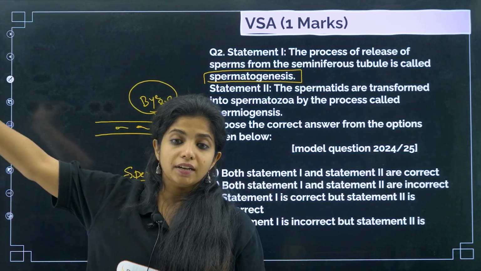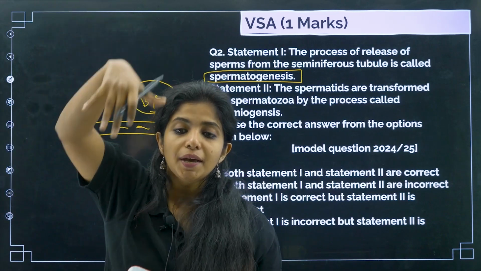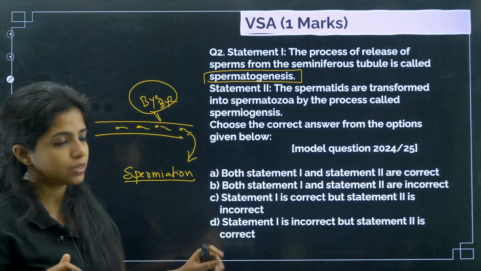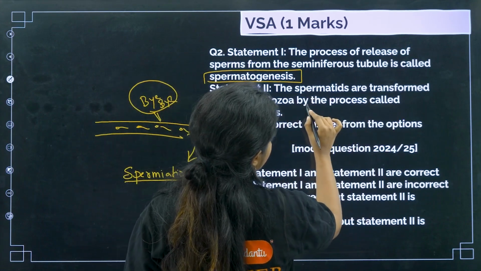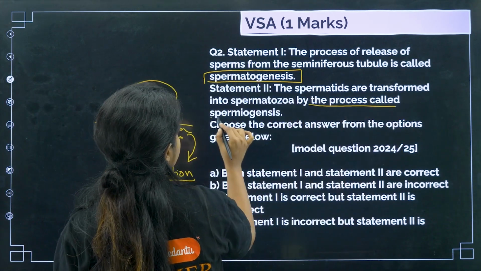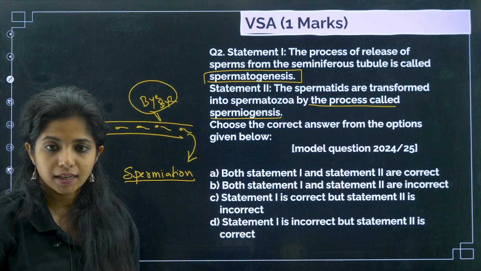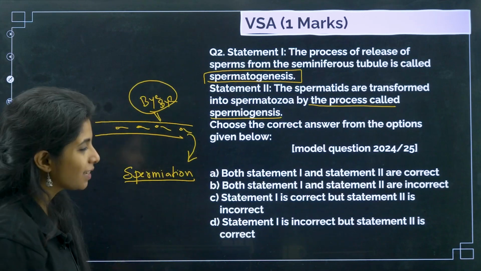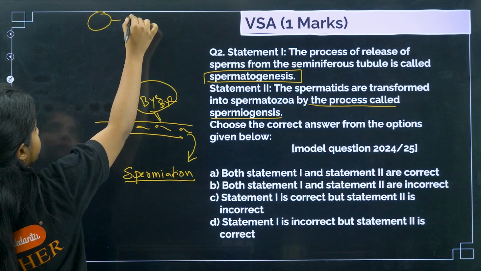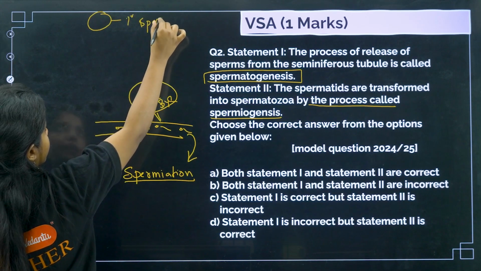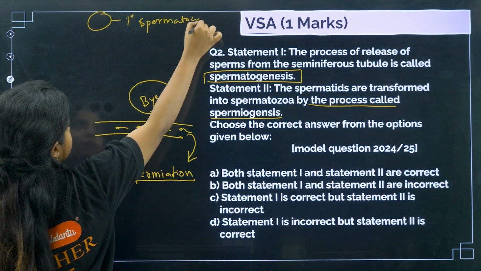All these accessory ducts it will pass through, and it will directly go to the penis at the end. So that's how it works. Now the spermatids are transformed into spermatozoa by the process called spermatogenesis. What is this? So basically, similarly how cells were forming, initially you have primary spermatocyte.